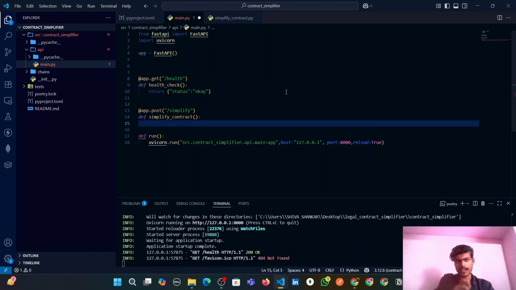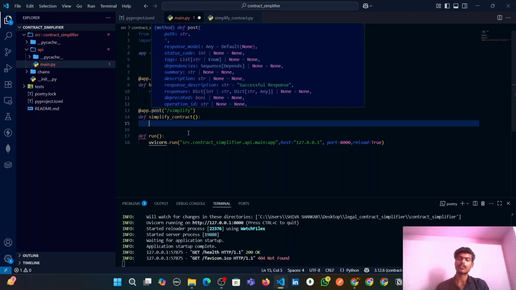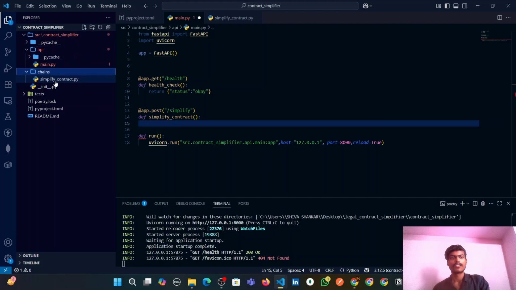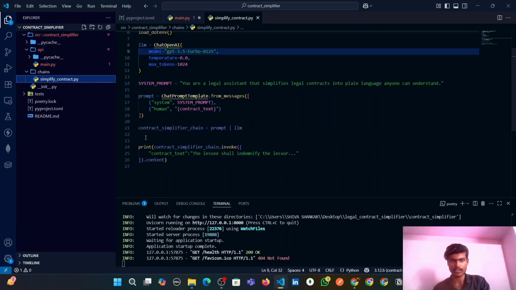So this route, I am defining it as simplify, because here is where we will be simplifying the complex legal contracts, and this route will accept the post request, guys. So inside the request body there will be this complex legal contract. We will send an HTTP post request to this route, and this will accept the request, and under the hood it will process. And inside this we need to import that chain which we have created inside this simplify contract. We need to import this one, guys.